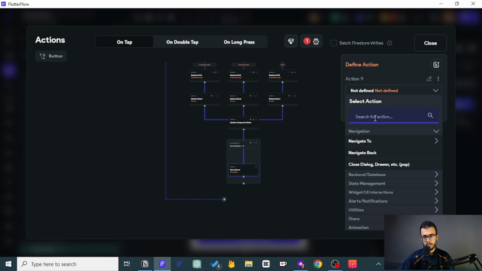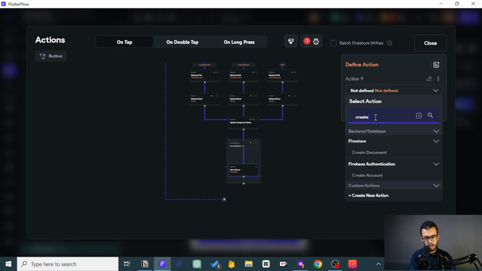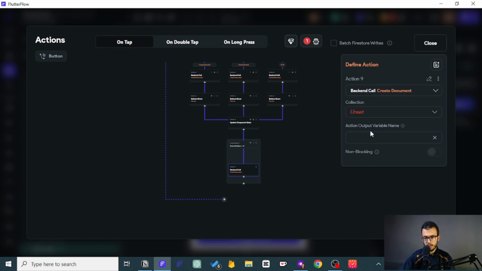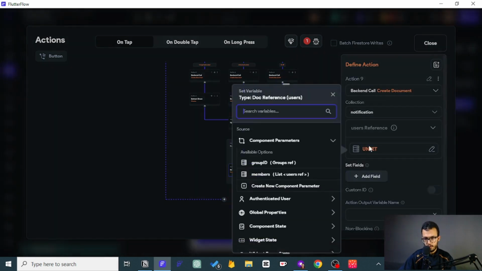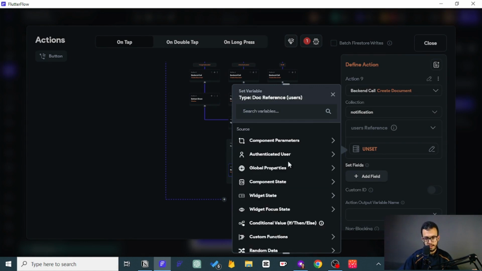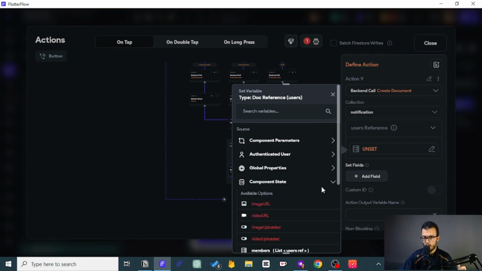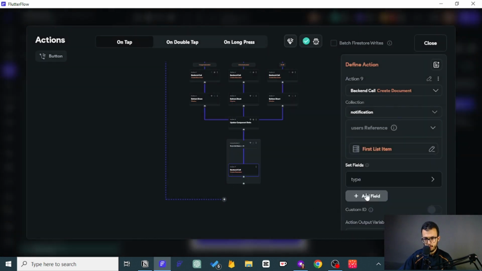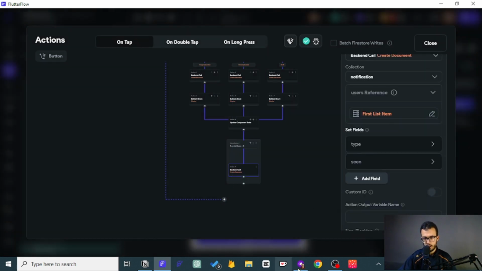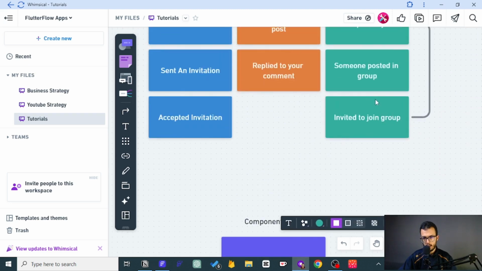So what is the first action? It is to create a notification for the first person. So where is the first person in that state? It is here in the state. You go to this one and you create the item at index, the first person. Good. You create it, you create the notification. The type is, I will just copy it again from here.